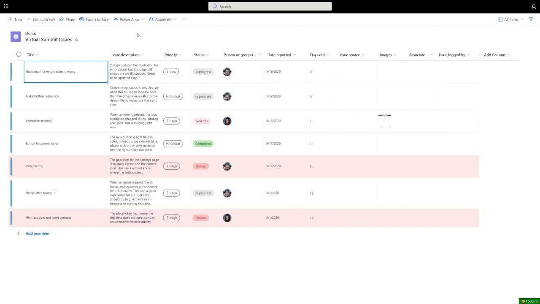Okay, now that I have all of my data inside of my list, I'm going to play around with some formatting features, and I'm going to really make this list mine. Before I forget, I'm going to click that star, add it to my favorites, so it's really easy to get back to that list later.